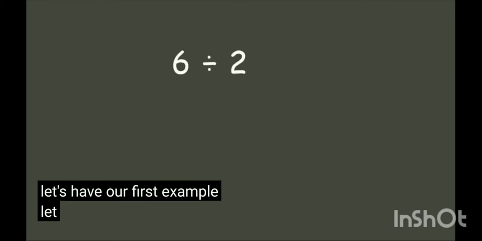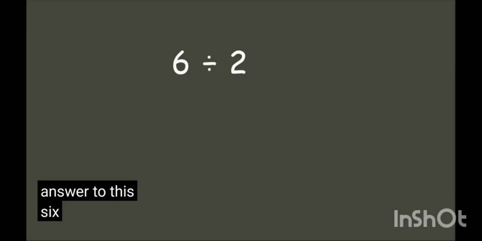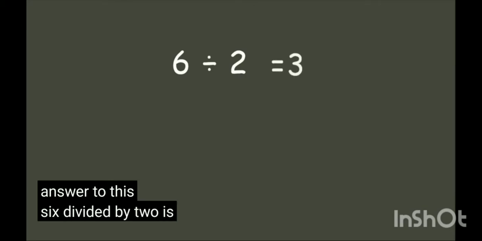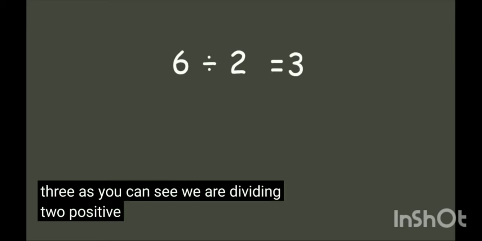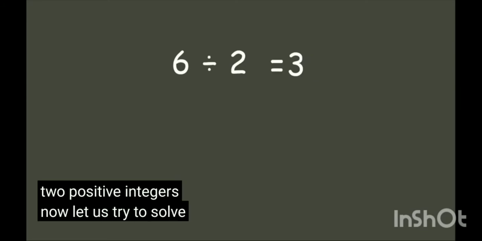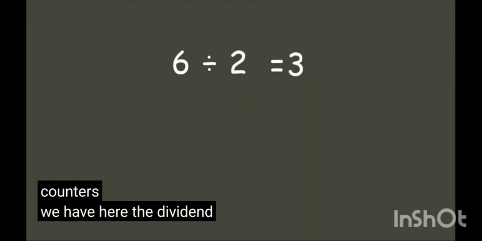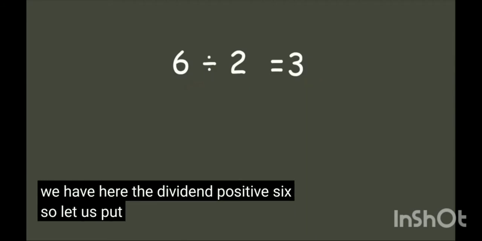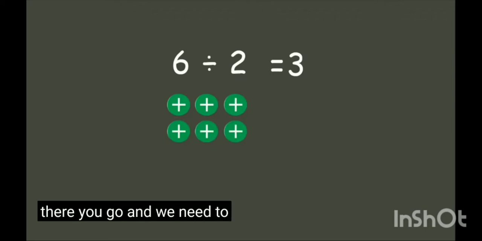Let's have our first example. Let us divide 6 by 2. I know that you already know the answer to this. 6 divided by 2 is 3. As you can see, we are dividing two positive integers. Now let us try to solve this using some counters. We have here the dividend positive 6. So let us put 6 positives. There you go. And we need to divide it into 2.